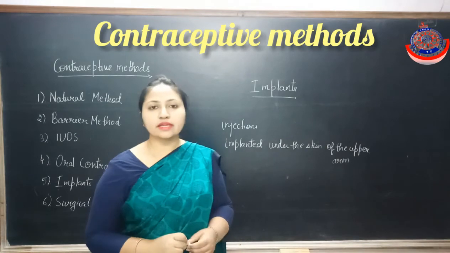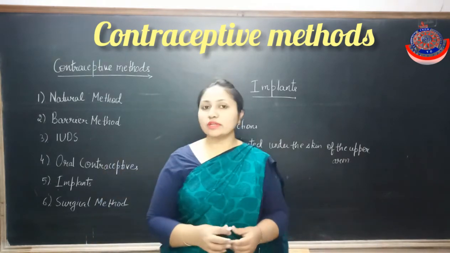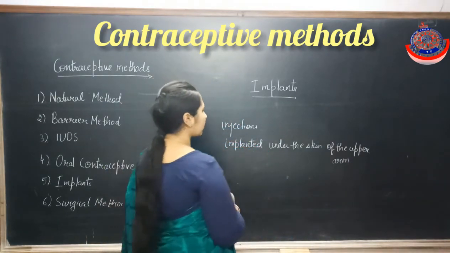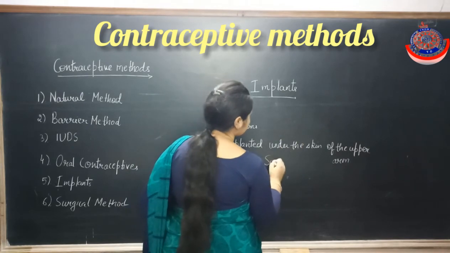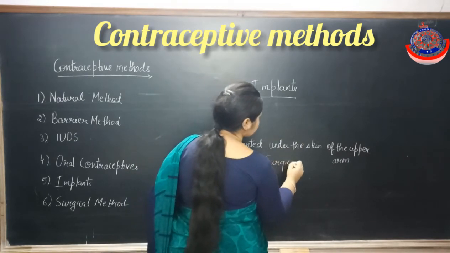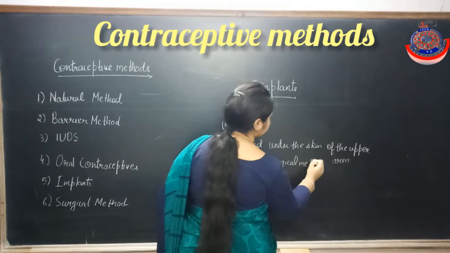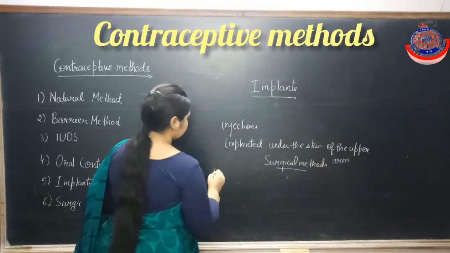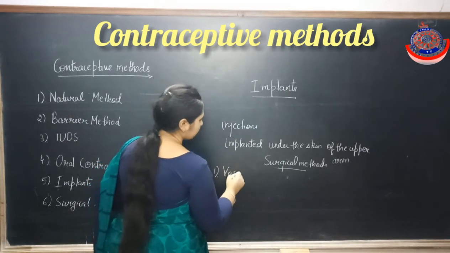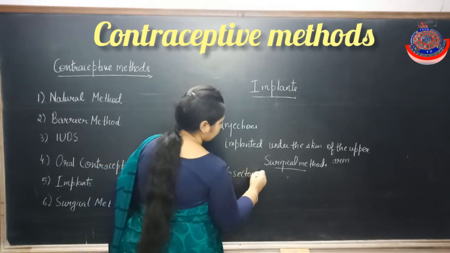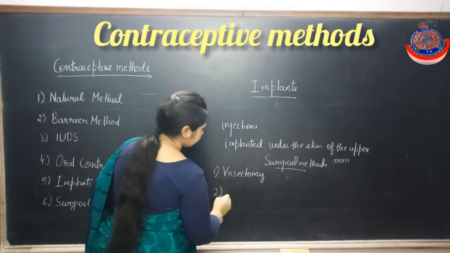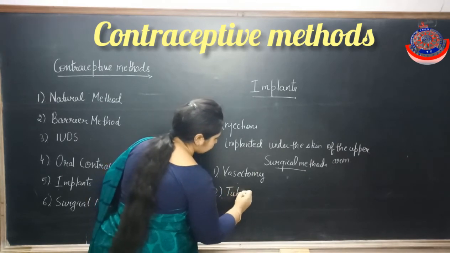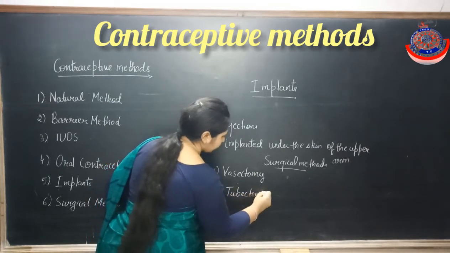Okay. Next are the surgical methods. Now, what are surgical methods, which are also known as irreversible methods? Surgical methods are of two types. First is vasectomy, and second is tubectomy.